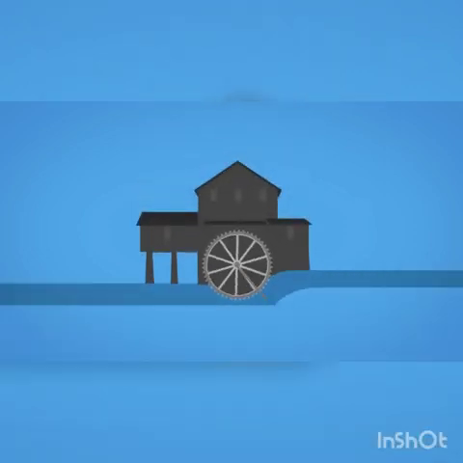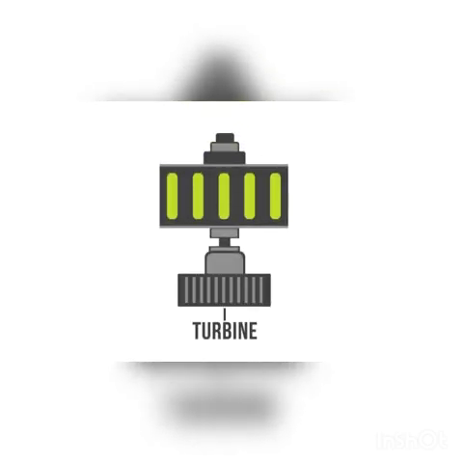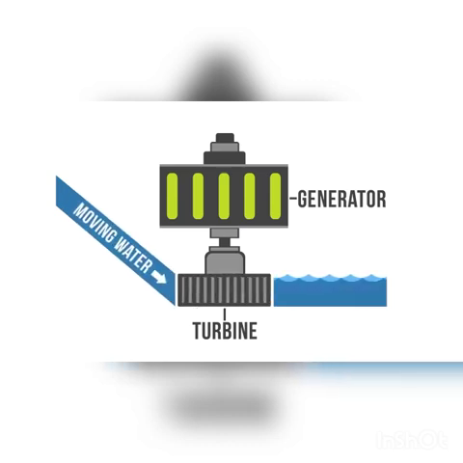Initially, hydropower was used for grinding purposes. Nowadays, hydropower is used for generation of electricity via the turbine. Moving water will move the turbines. The generator will generate the electricity.